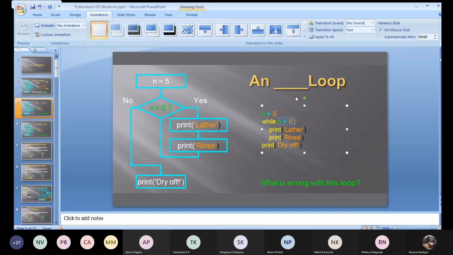Correct? Depending upon the condition, I am going to execute or change this particular block. Suppose, for example, I want to print this lather rinse for 5 times. Not more than 5 times it should be printed. Then I can change the condition accordingly. Correct? I hope you got my point. I repeat, both print statements I have here, that is lather and rinse, should be printed 5 times. For the 6th time, it should come out.